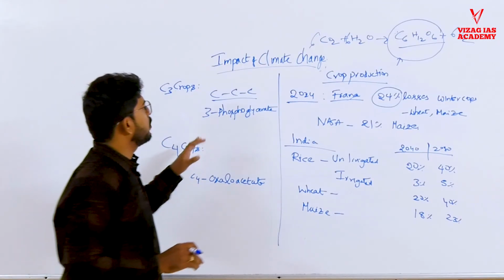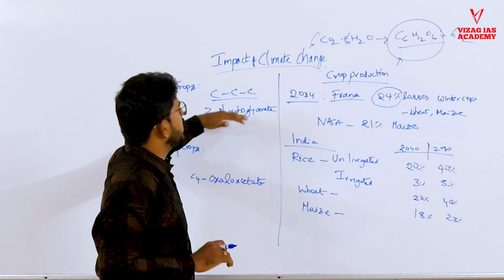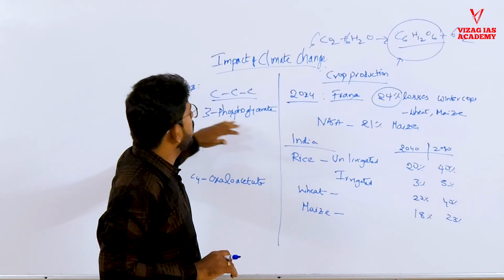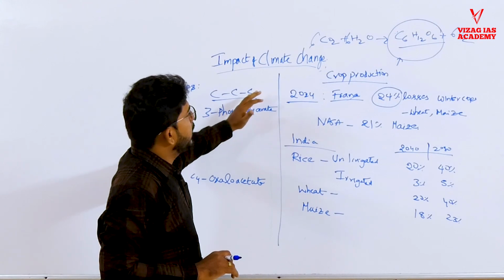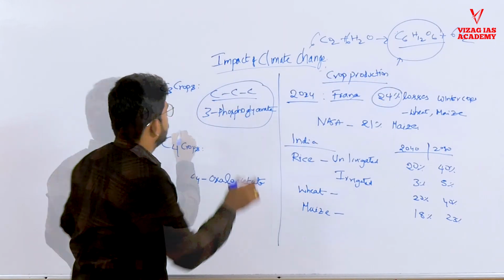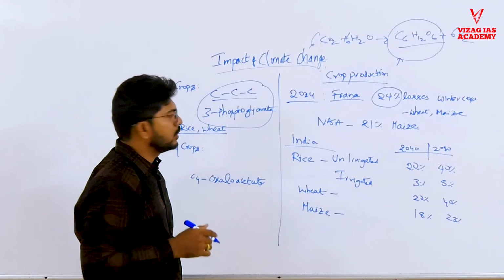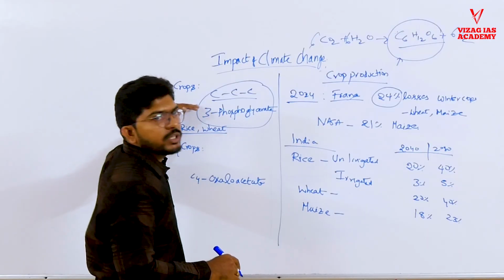So in C3 crops, what happens? During the carbon fixation, the initial process is forming a 3-carbon molecule called 3-phosphoglycerate. Then it converts into a starch. So this is crucial. What are these C3 crops? Like rice, wheat, these are all called C3 crops. So they are sensitive to temperature.